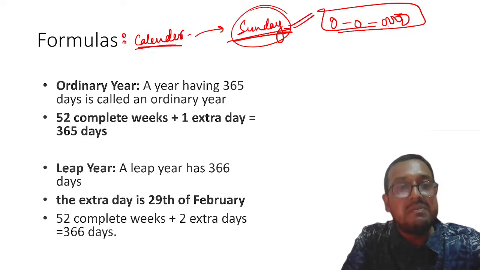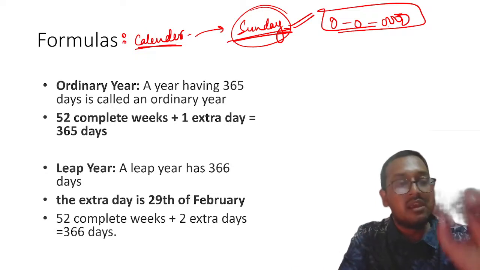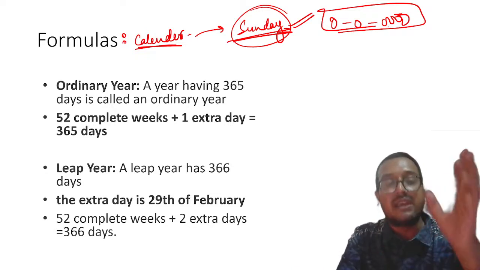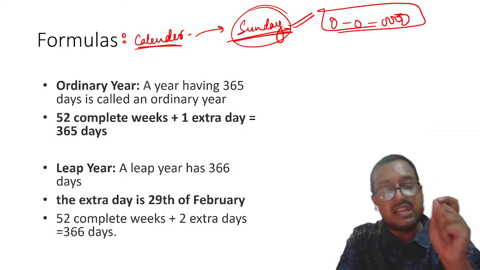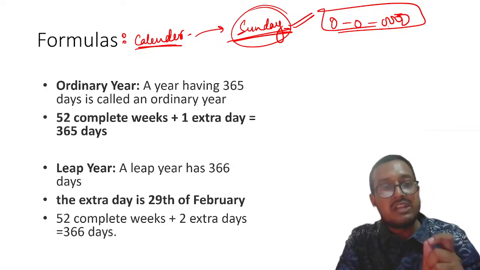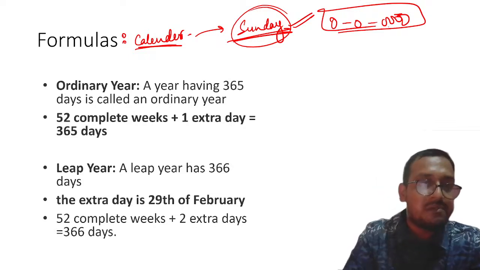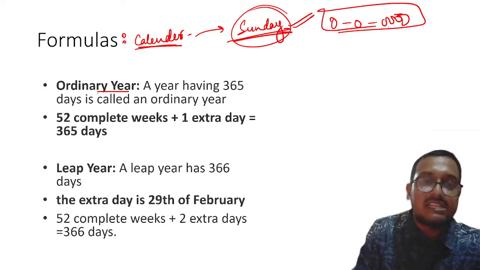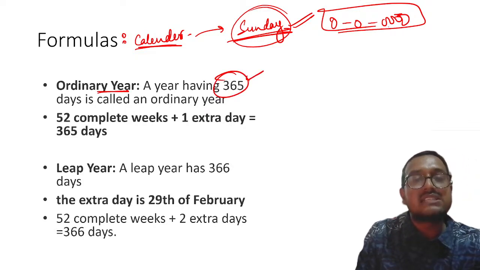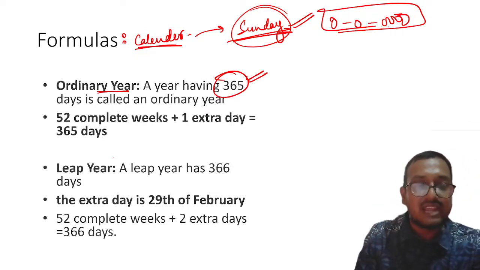But before that, let me tell you the difference between an ordinary year and a leap year. Do you know this difference? How to find a leap year? What is an ordinary year? Please comment in the comment section. An ordinary year is nothing but any year which has 365 days, right?